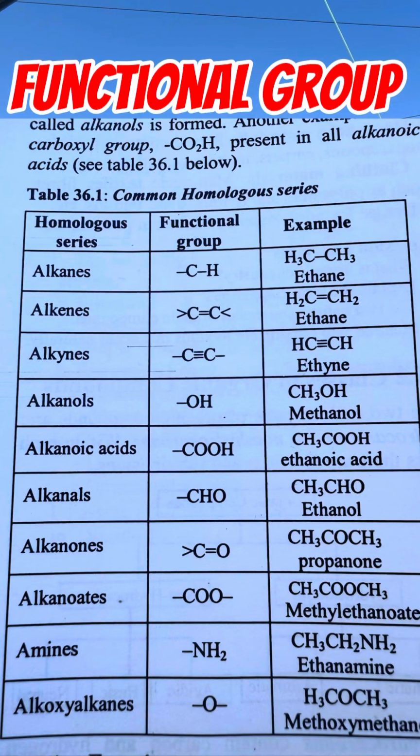From the beginning, we have methane, ethane, propane, butane, pentane, hexane, heptane, octane, nonane, decane. Then we get dodecane, undecane, and so on, icosane, going up like that. For that functional group, we call them with the ending ANE, and we recognize them by C and H with only single bonds, because they are saturated hydrocarbons.